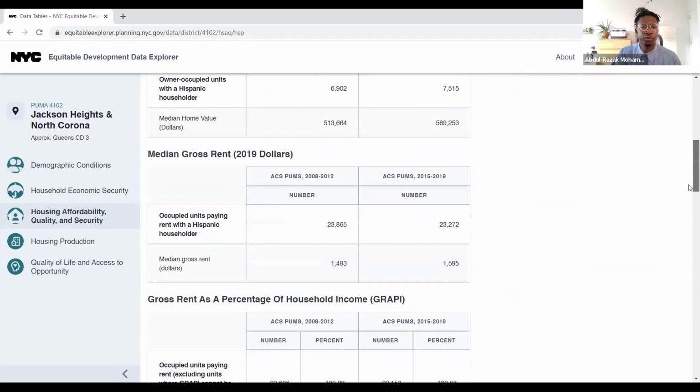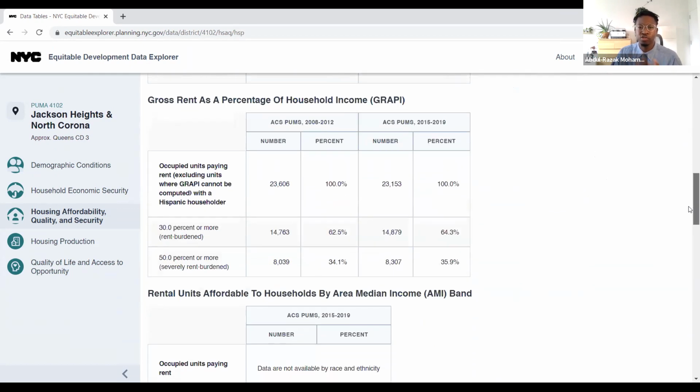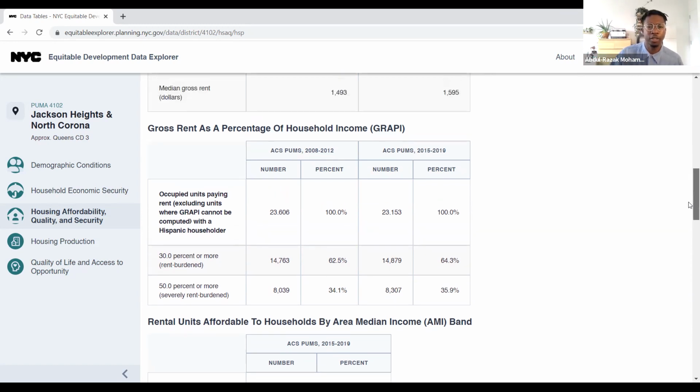And then moving through, a really important measure, as I said, is the gross rent as a percentage of household income. This is one of the disparities that you really want to keep track of, because it also helps us know who's most at risk of being pushed out of our neighborhood, which is one of our guiding questions. If someone is rent burdened, or severely rent burdened rather, then as we said, they don't have as much money to put towards other needs. They might be in a situation where they're in survival mode, trying to make sure that they can pay for rent each month rather than having extra means available for everything else.